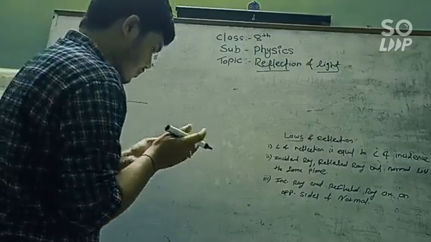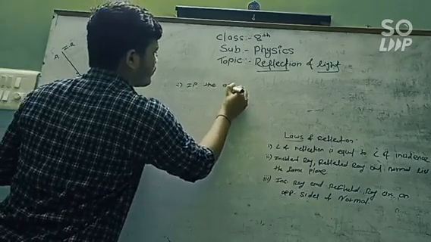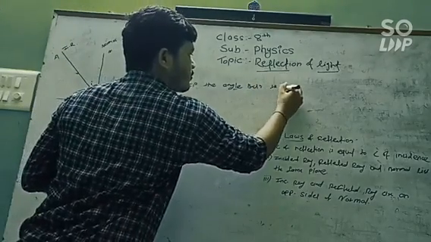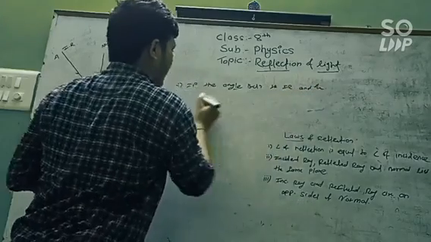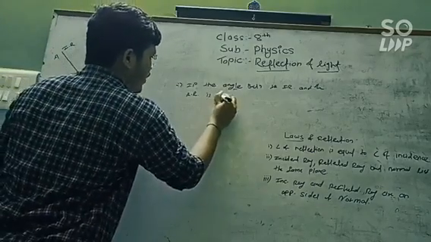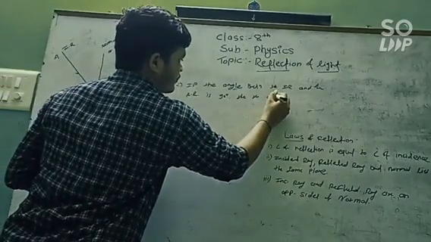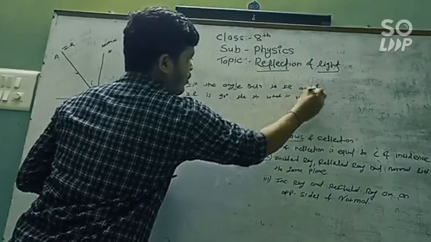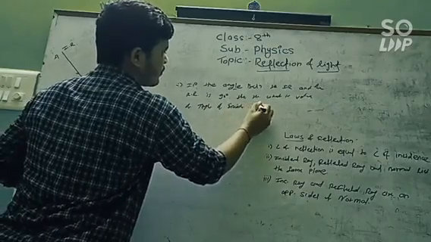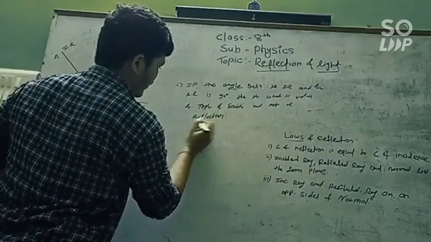In the second problem, if the angle between the incident ray and the reflected ray is 90 degrees, then what is the value of the angle of incidence and the angle of reflection?